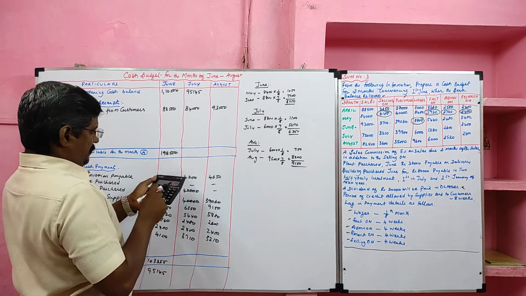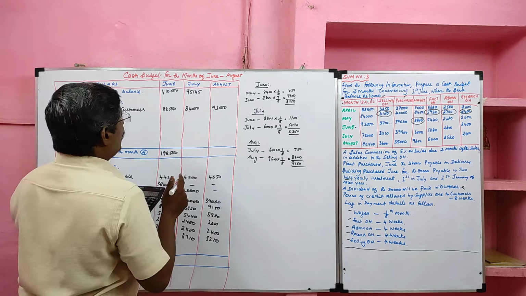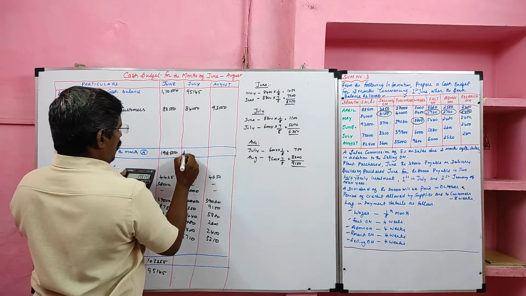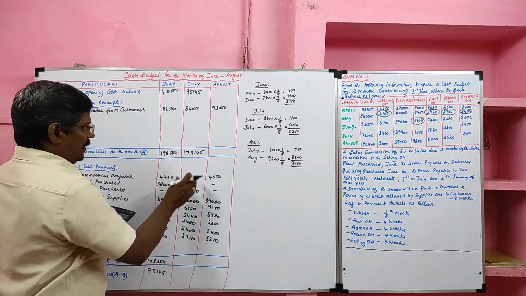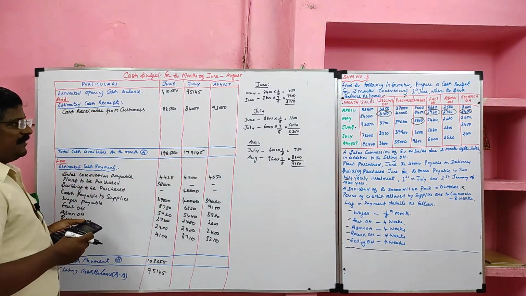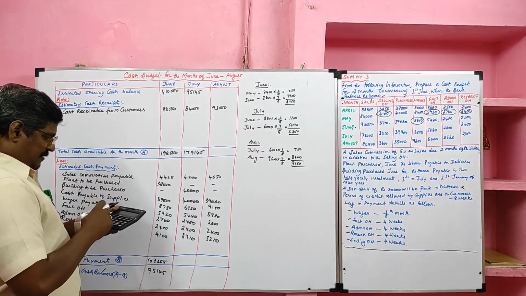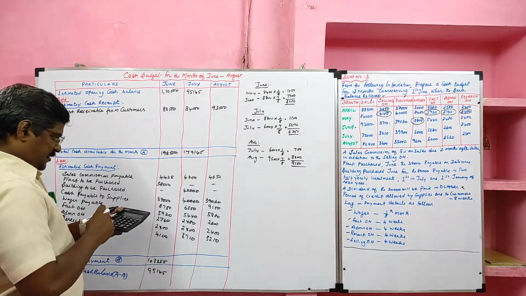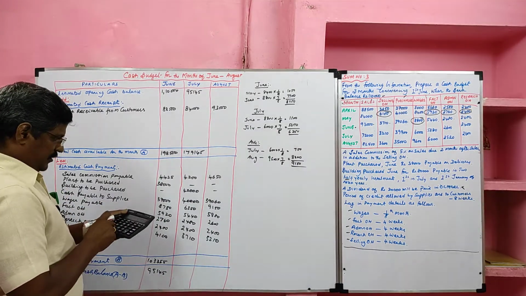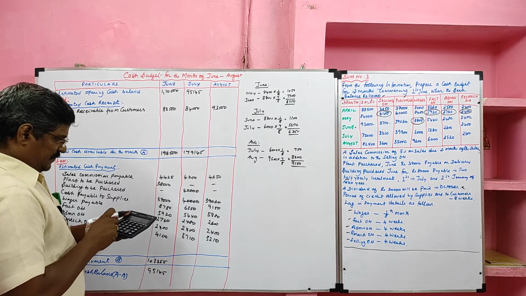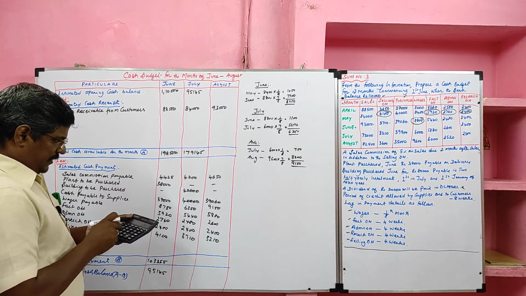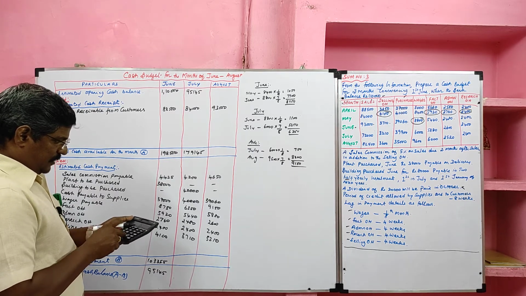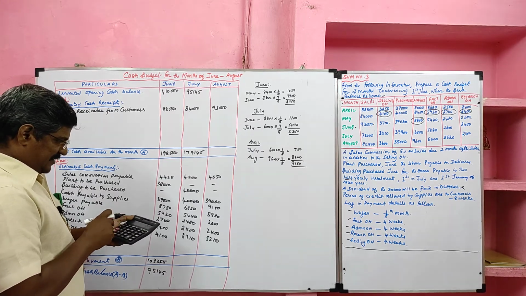95,145. We'll total this. 95,145 plus 84,000. The total cash available in the month of July is 1,79,145. Then we have to total the cash payment in the month of July. So cash payment 4,200 plus 40,000 plus 40,000, 6,350, 5,440, 2,480, 2,400, then 3,710.